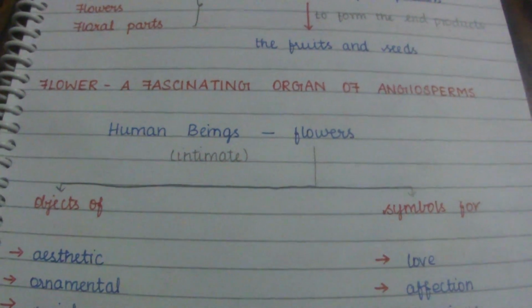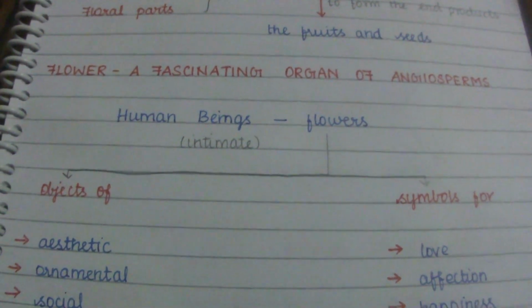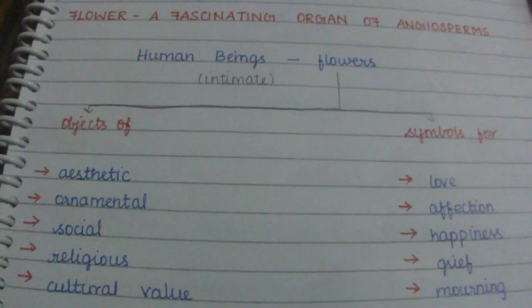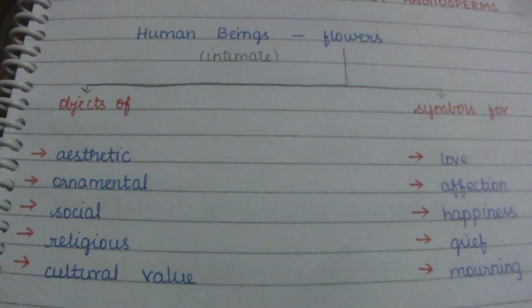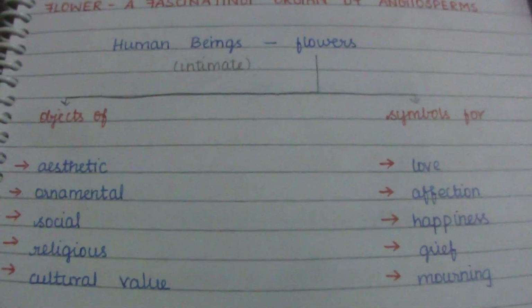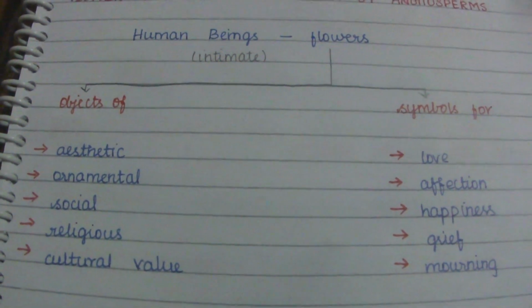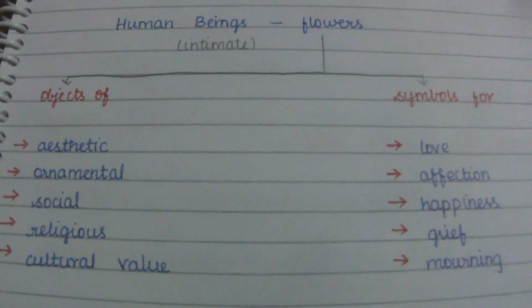These flowers are used as objects of aesthetic, ornamental, social, religious and cultural value, and flowers are taken as a symbol of love, affection, happiness, grief and mourning.